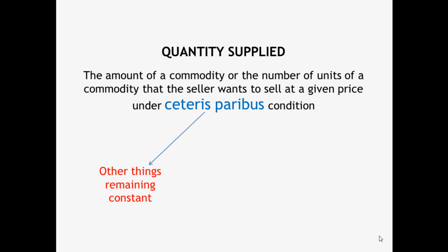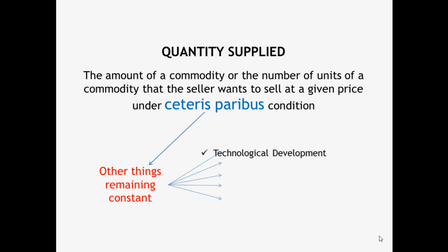Quantity supplied of a product mainly depends on its price. If the price of a product rises, its quantity supplied normally rises, and if price falls, quantity supplied falls. But besides price, there are some other factors that can influence quantity supplied.